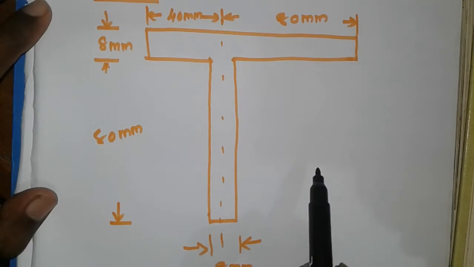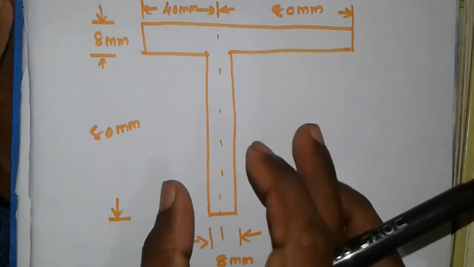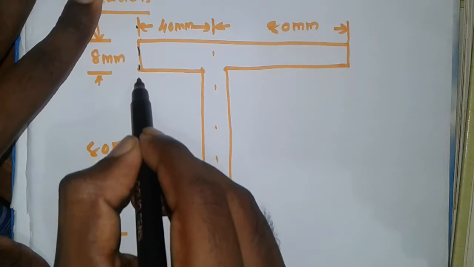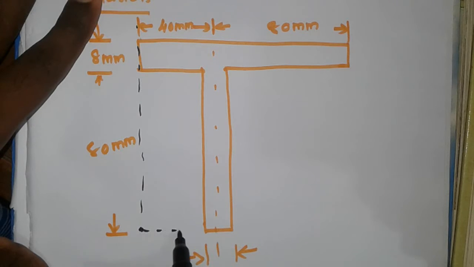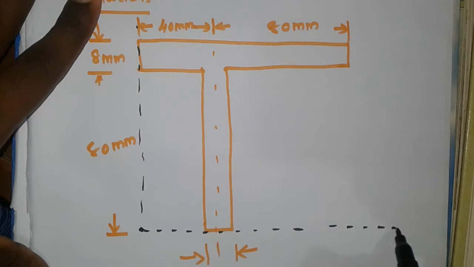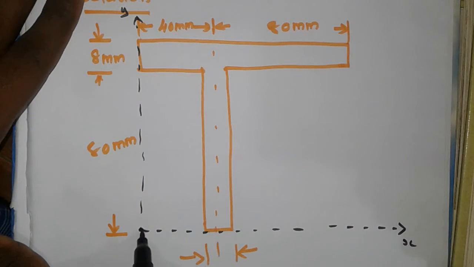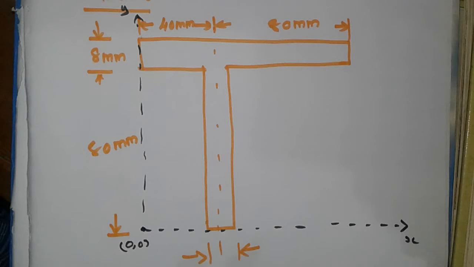So before calculating CG, I am going to place this T section in an XY plane. Okay. For that I am going to draw, consider this is the origin, and this is the X axis and this is the Y axis. Okay. This is the origin where the point is 0, 0. By taking this as the origin, I am going to solve this problem.